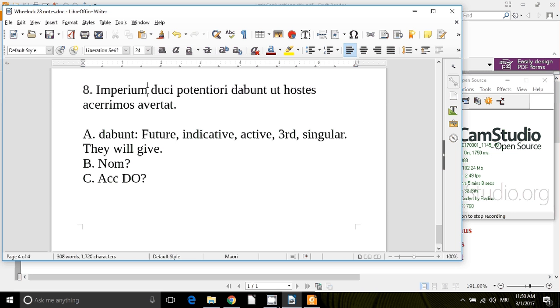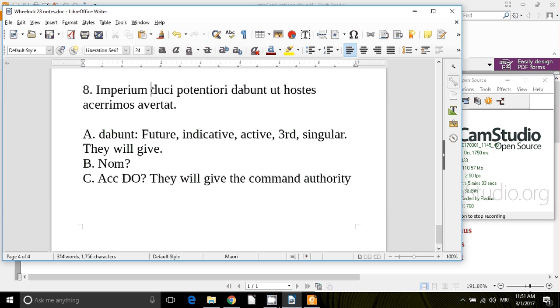Yes, there is. Imperium. Imperium is a neuter accusative singular. They will give the power or authority, or imperium, the imperial power, the command authority. In fact, that's probably the best translation for that. They will give the command authority.